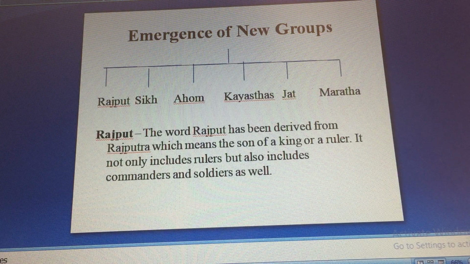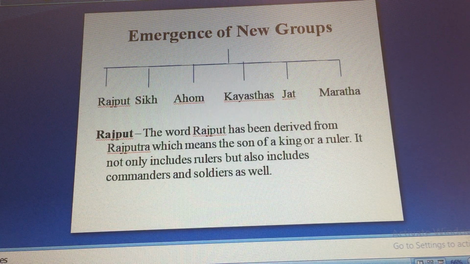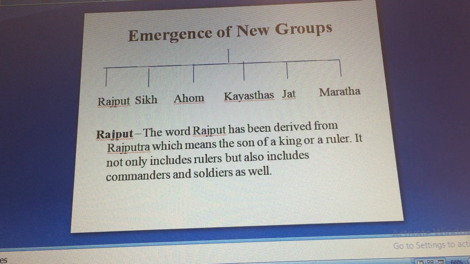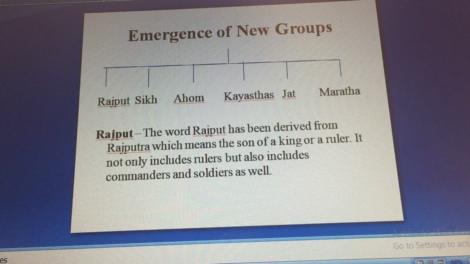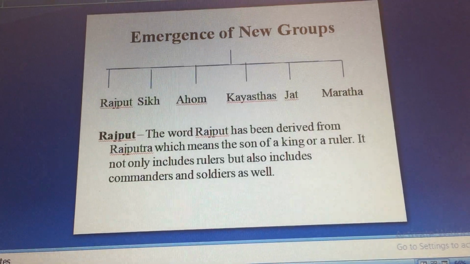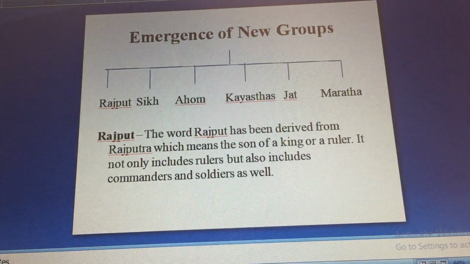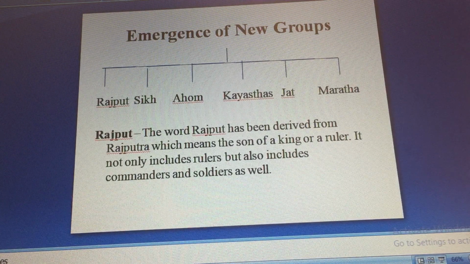We see an emergence of a group called Jats, and Ahom, which was originally a tribe, becomes a powerful kingdom. They form a powerful kingdom. So in medieval period, we see all these new groups coming into existence.